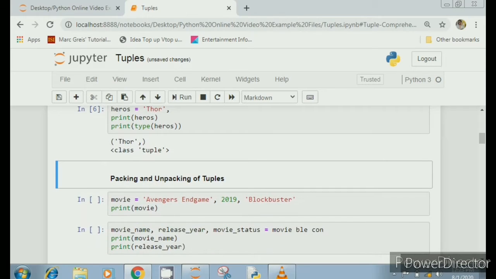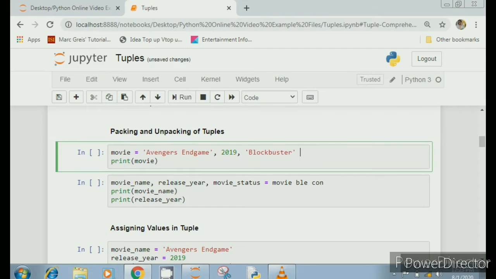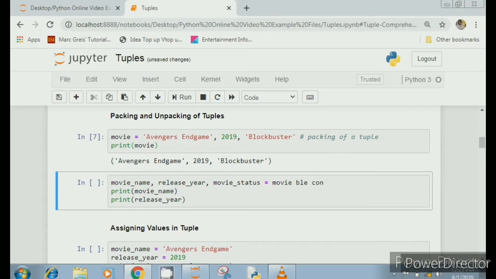Moving on to another topic, packing and unpacking of tuples. This is an interview question. What do you mean by packing and unpacking? So simply, packing means I have got a variable and I am assigning it more than one value at a single time. I am packing my variable with many values. So I am using here 3 values in my variable movie.